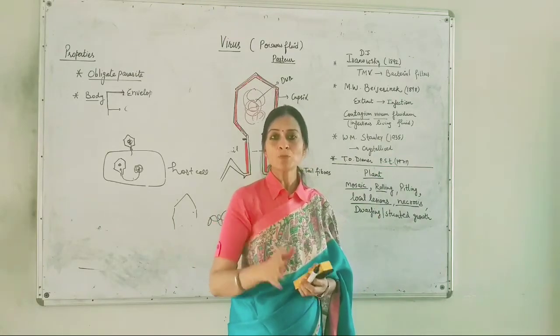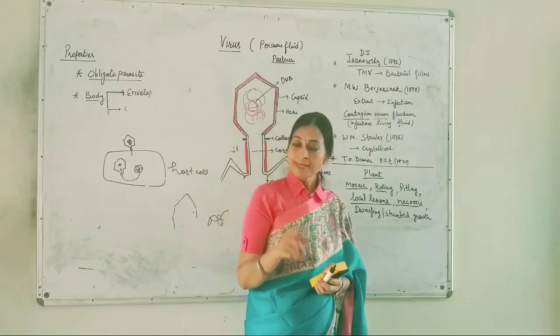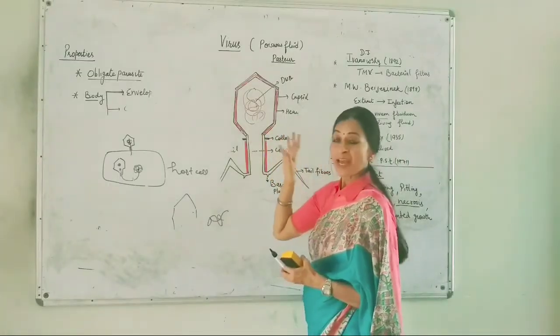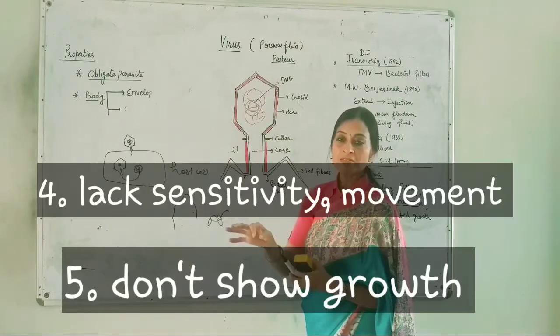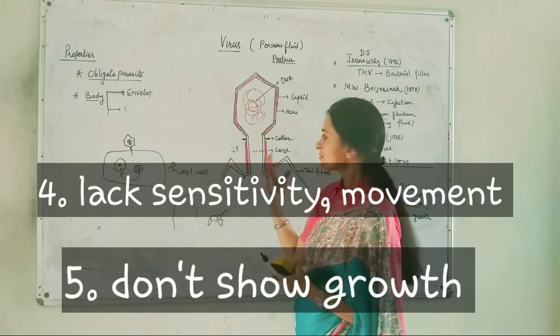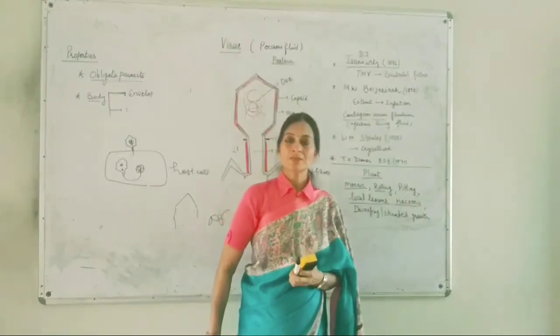Actually, they lack metabolic activities. They are also not showing any type of sensitivity, any type of movement.